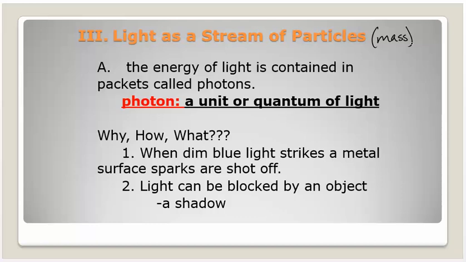Light can be blocked by an object. We have a shadow. You can stick your hand up and block the light. In those instances, light's acting like it has mass. I can't block a radio wave with my hand, but I can block a light wave with my hand. So it's in those instances that we say light acts like a mass. I mean, just the pure fact of shadows is a reason to say that light acts like a mass from time to time.